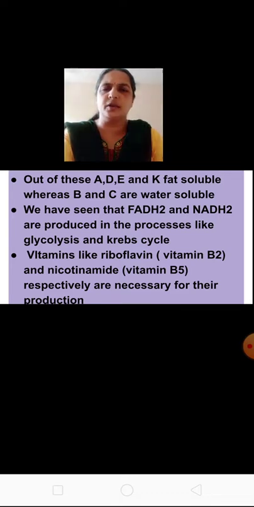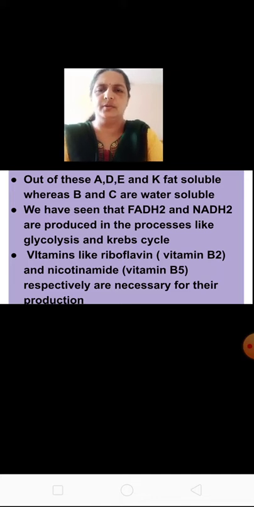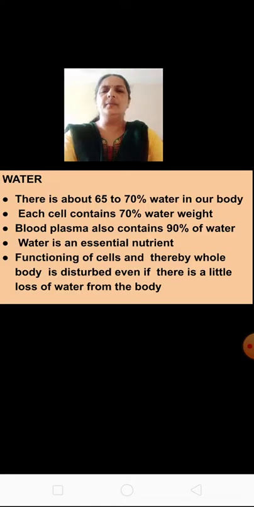So for production of FADH2 and NADH2, vitamins, that is vitamin B2, which is riboflavin, and vitamin B5, which is nicotinamide, are necessary. Even in the Krebs cycle, these vitamins are necessary for production of FADH2 and NADH2. Now coming to the next one, which is water.